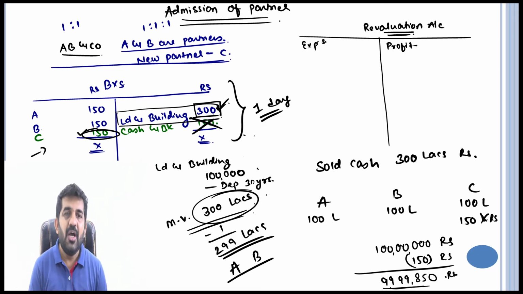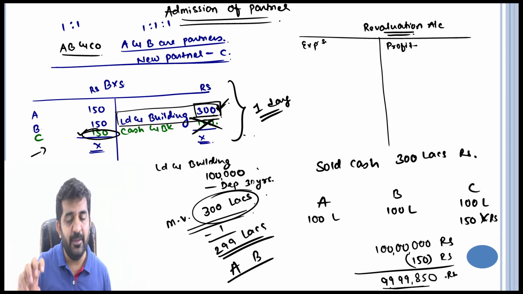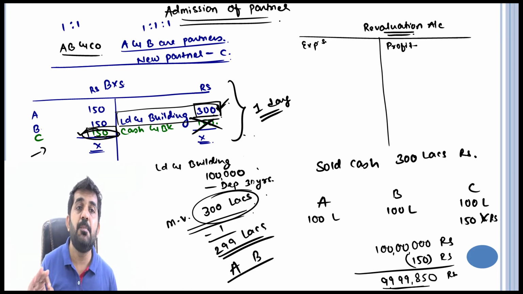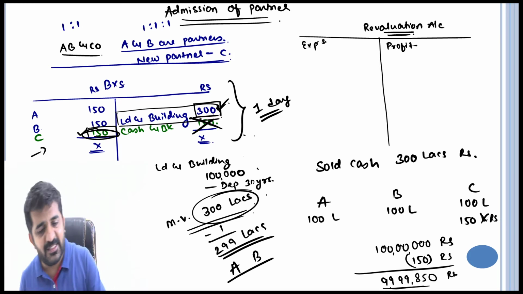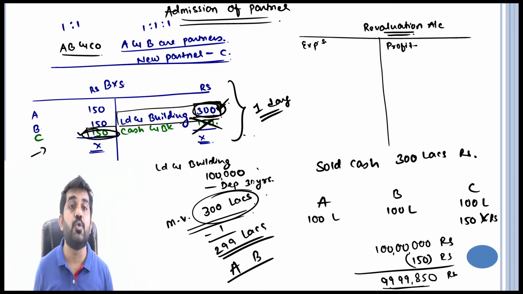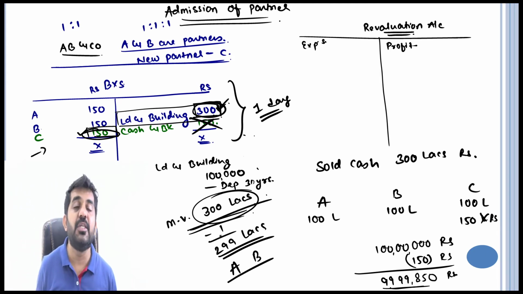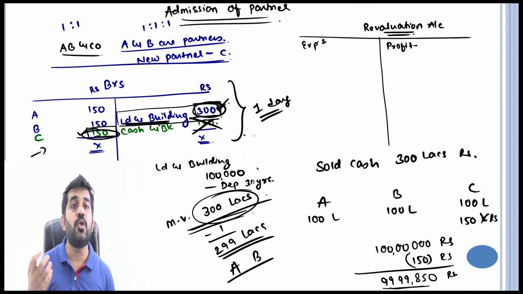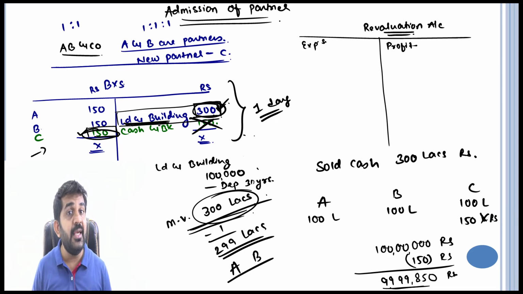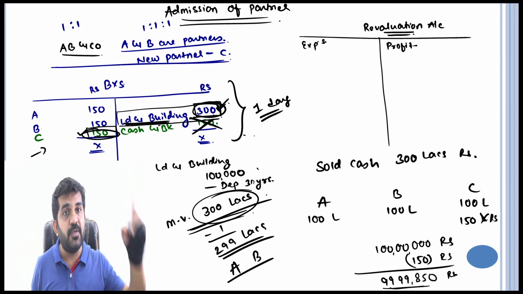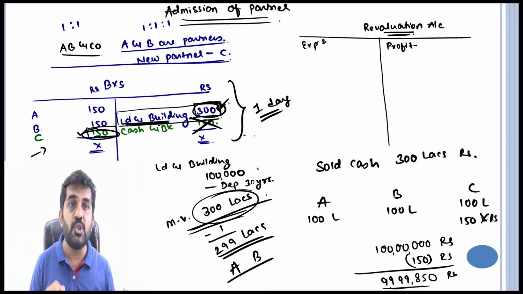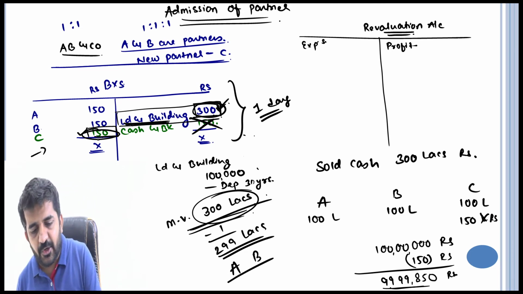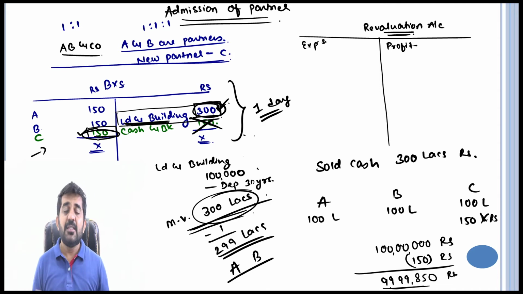Is it alright? So understand, by bringing in 150 rupees, C is becoming a co-owner of the asset of 300 lakh rupees. In the books it is 300 rupees, but the market value is 300 lakh rupees. The books of accounts value it at cost minus depreciation, but really he is becoming co-owner of the asset. In the case of dissolution of the firm, the asset will be sold and given to all the partners equally. So you need to understand that this is an undue benefit for C.